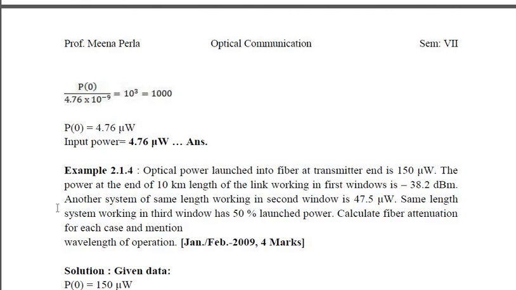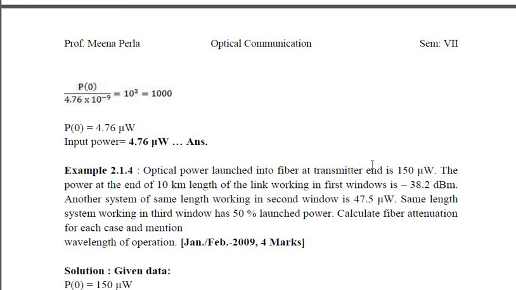So now we see this question is so big to understand. It takes a long time, but marks are only 4. So it's not that difficult, it is quite easy. So let us understand this question. Optical power launched into the fiber, that is P0, is given as 150 microwatt. The power at the end of the 10 km length working in the first window is minus 38.2 dBm. So they are stating minus 38.2 dBm is PZ.